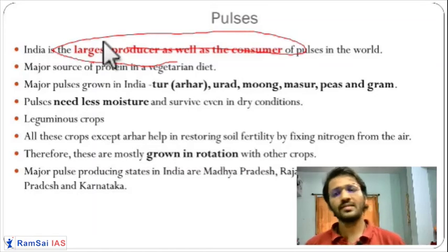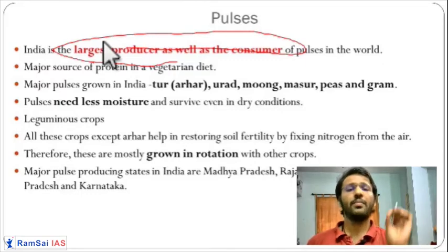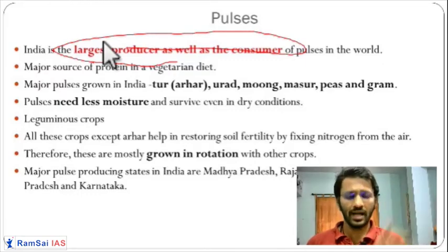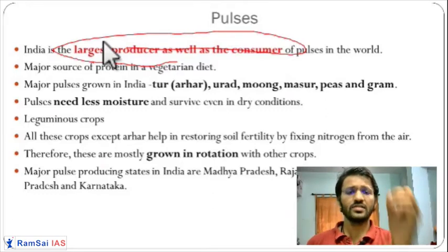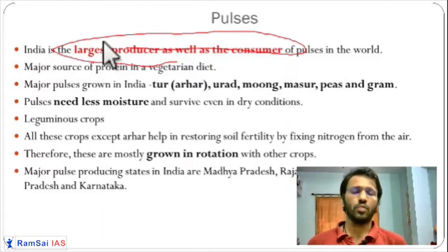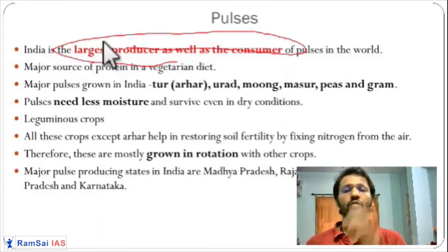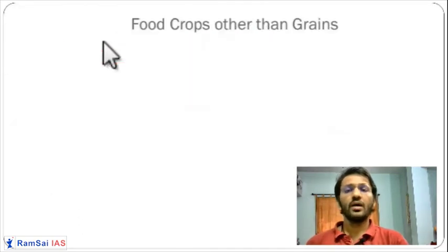Pulses are grown all over the country, specifically Central India and Northern India. I'm not talking about just India, but India, Pakistan, Afghanistan, Nepal. In Nepal, it is said that their state dish is dal chawal. So pulses are very important. We are the highest producer as well as consumer of pulses.